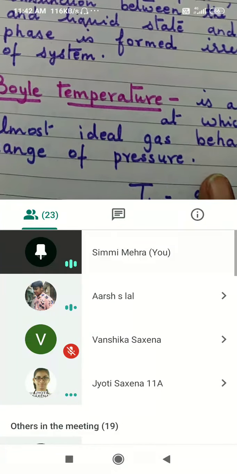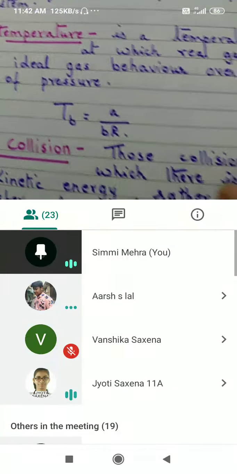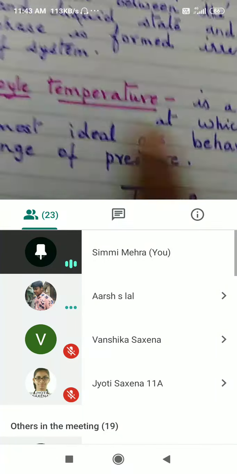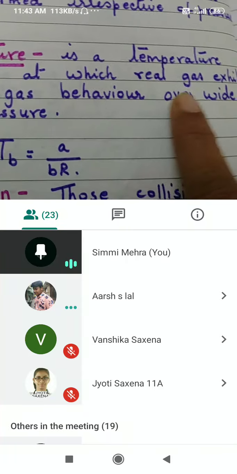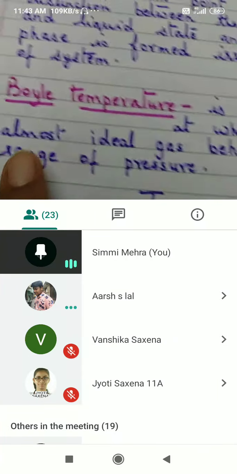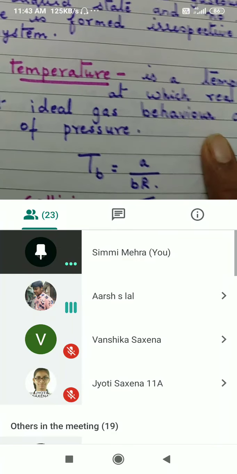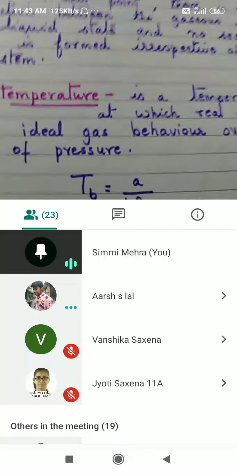Boyle's temperature is missing. What is Boyle's temperature? Okay, yes, Boyle's temperature, I think we missed out. It is a temperature at which the real gas exhibits almost ideal gas behavior. Okay, that is your Boyle's temperature.